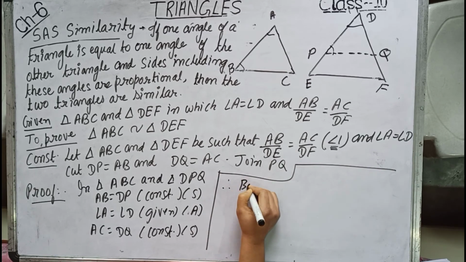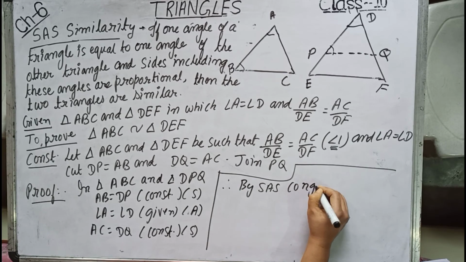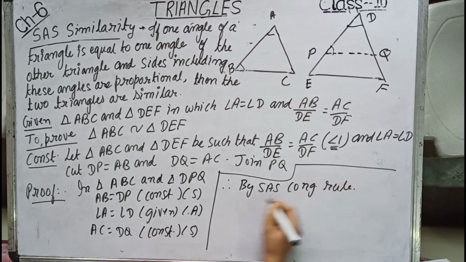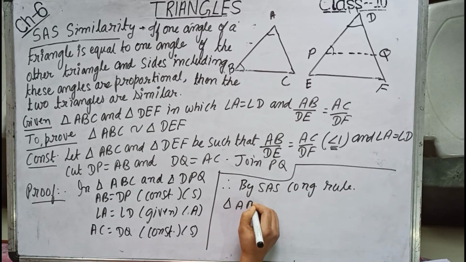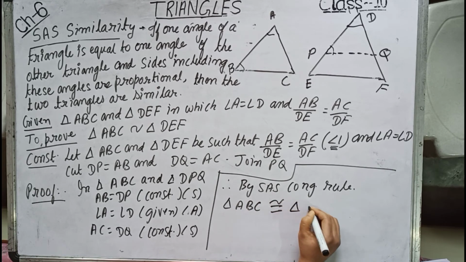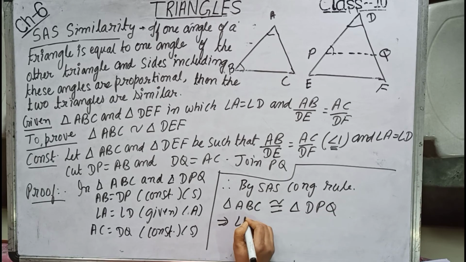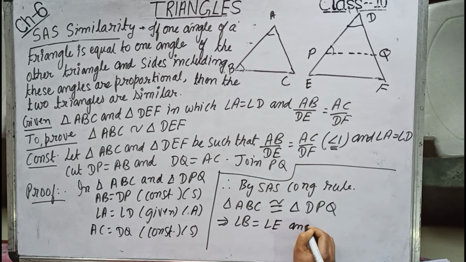Therefore, by SAS congruence rule, triangle ABC is congruent to triangle DPQ. This implies angle B equals angle E and angle C equals angle F. Let us make it equation number 1.